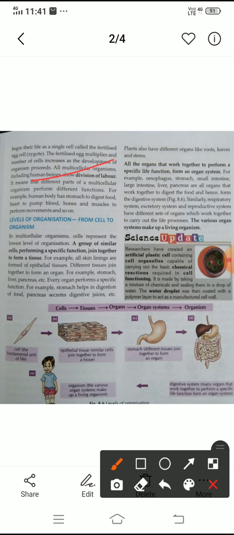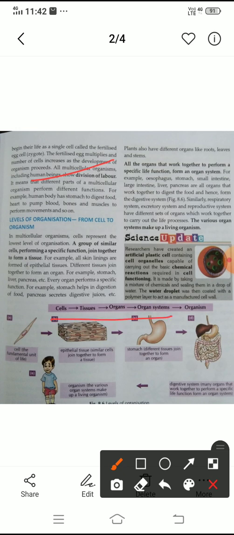Now we are studying the levels of organization. All organisms are made of cells, and many cells make a tissue, many tissues make an organ, many organs make an organ system, and different organ systems make an organism. This is the flow chart.